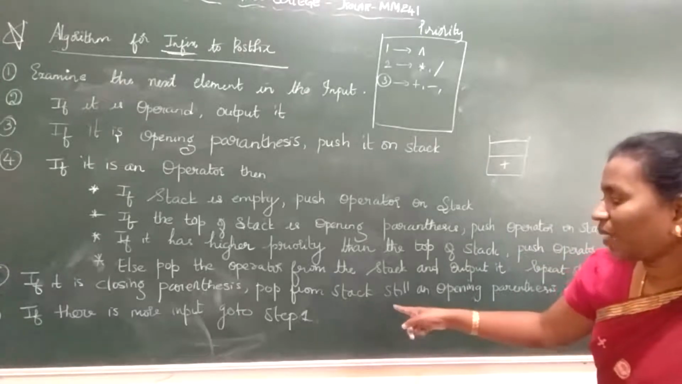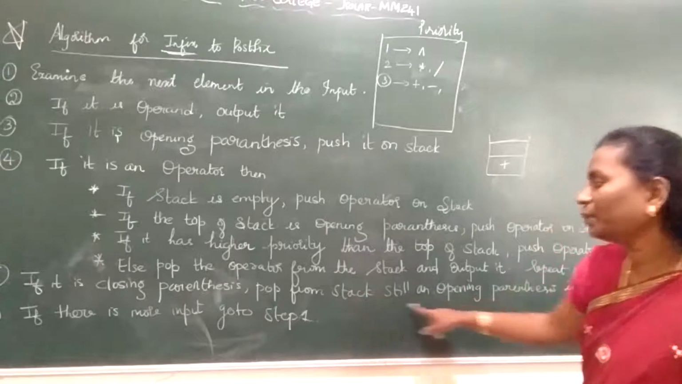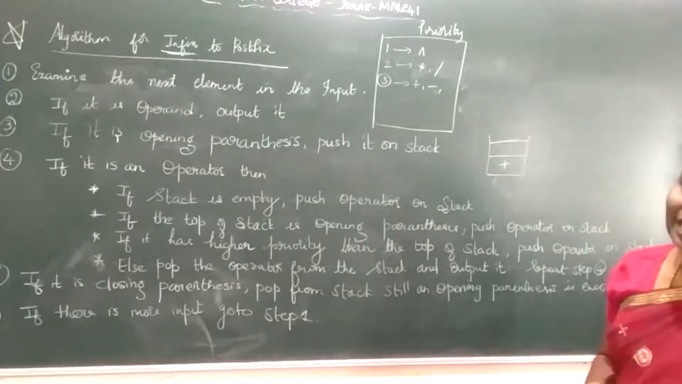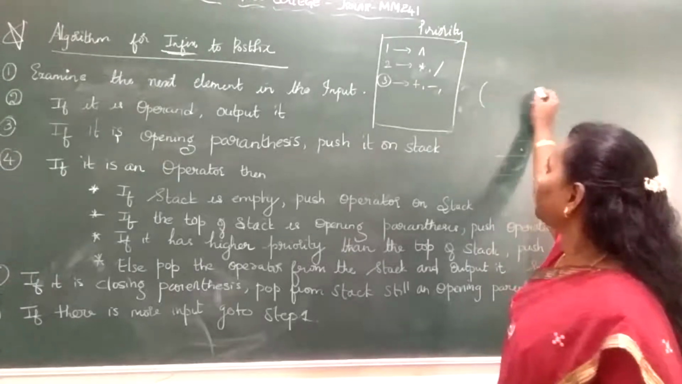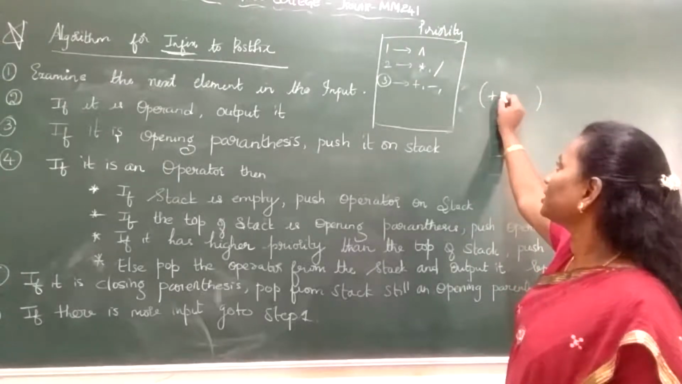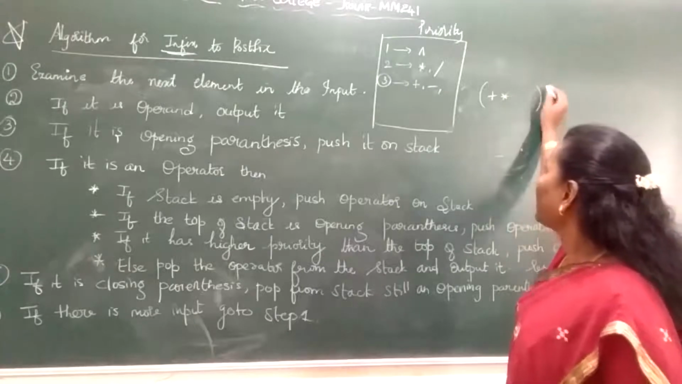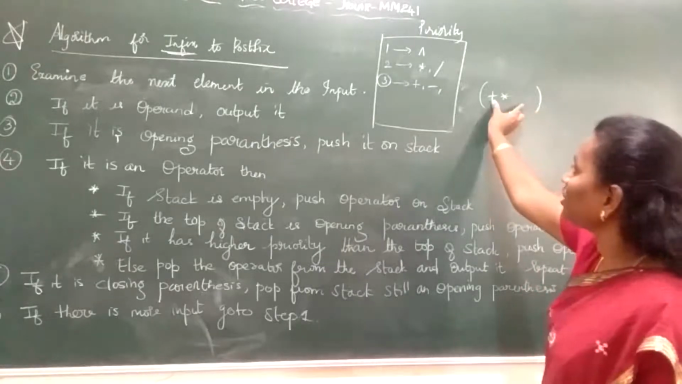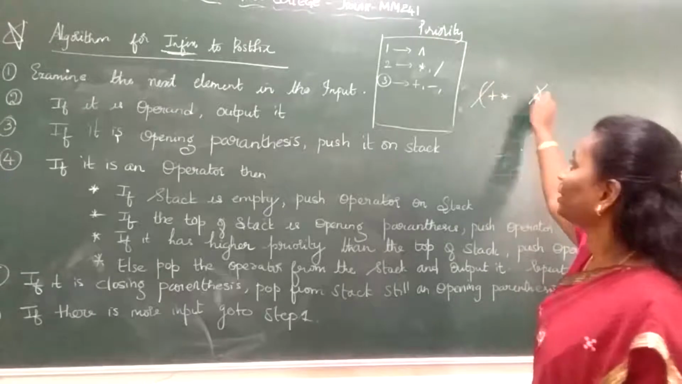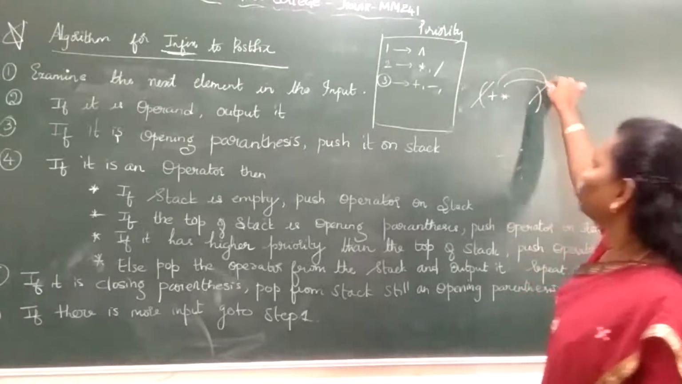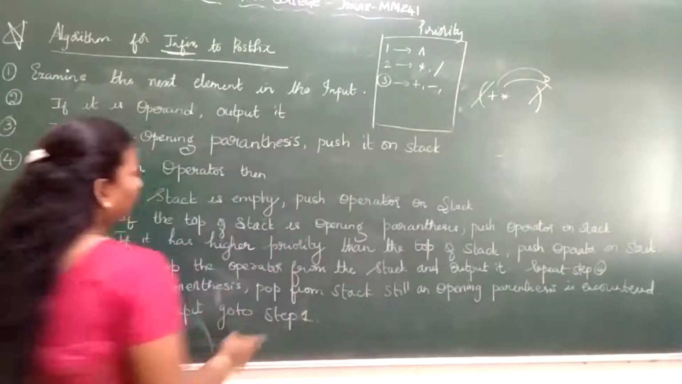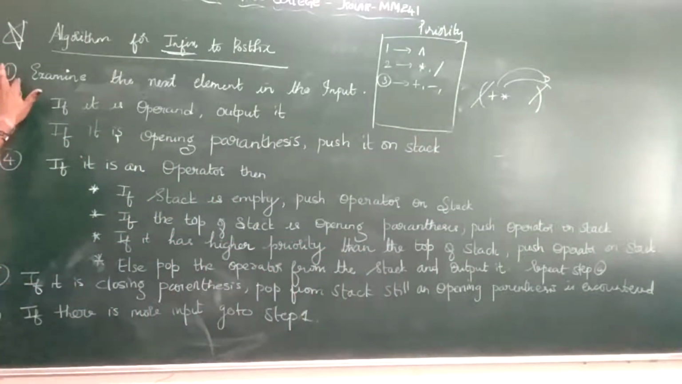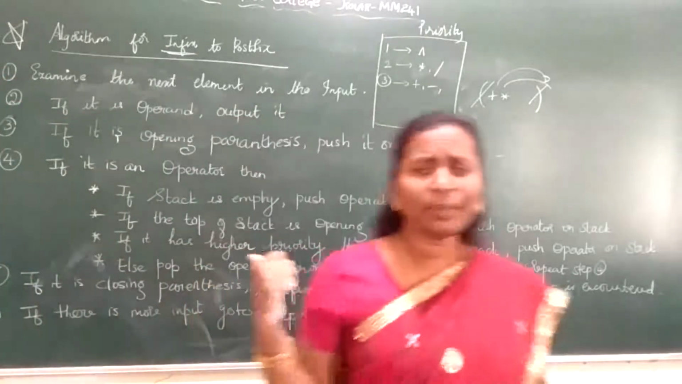If it is a closing parenthesis, this is what I told: you need to pop out the stack till you encounter the opening parenthesis. Imagine this is my opening parenthesis and this is the closing parenthesis, and in between I am having some operator. So if I encounter a closing parenthesis, what is in between the opening and closing gets cancelled. So whatever is there, it will go to your output. Okay. Next, if we have more inputs, then again we need to repeat from step 1. Until you read your complete expression, you need to repeat the algorithm.